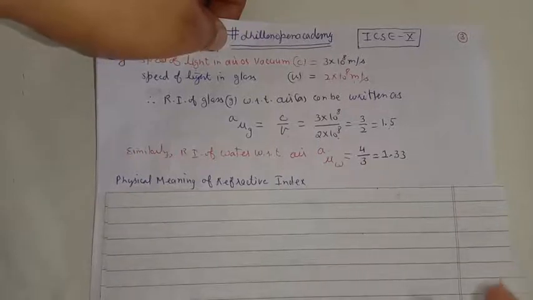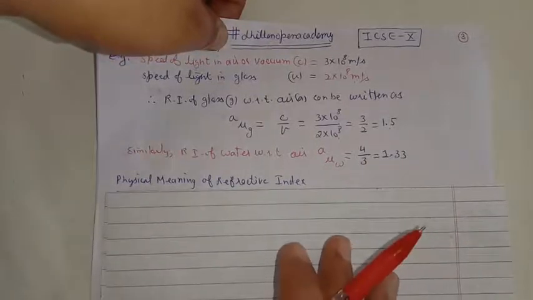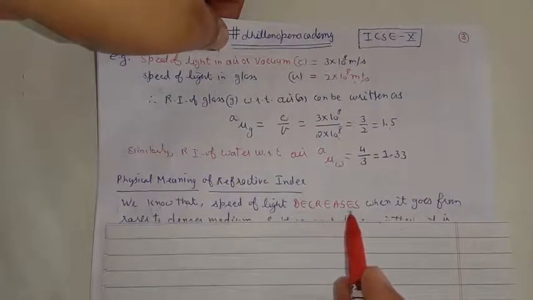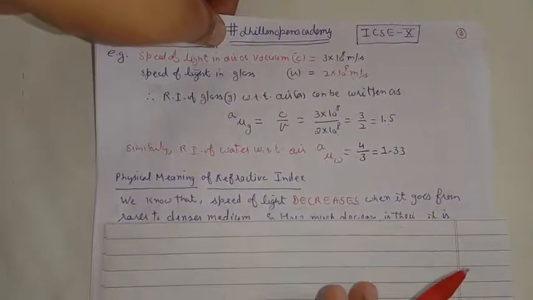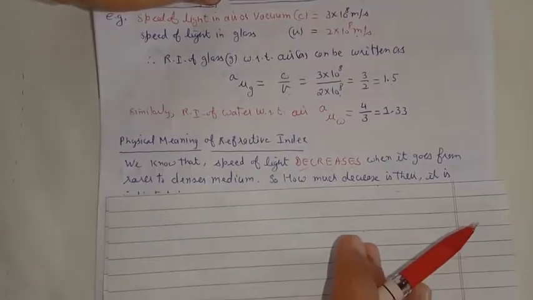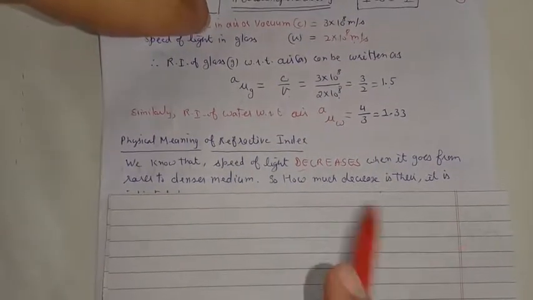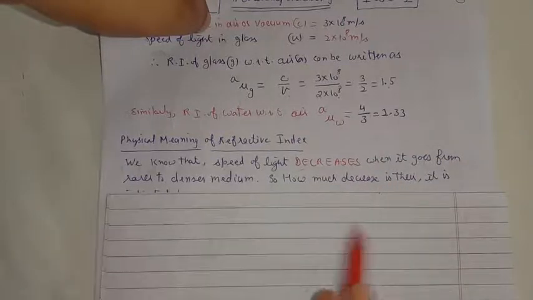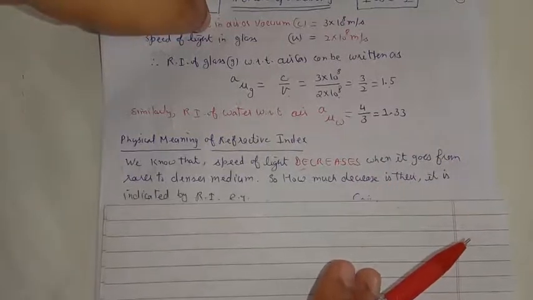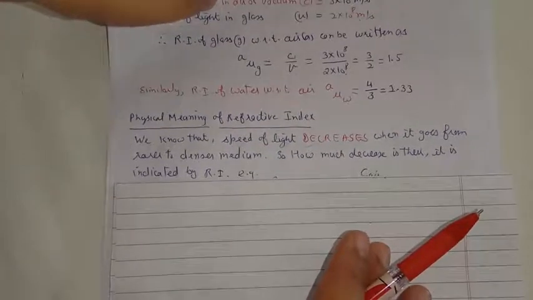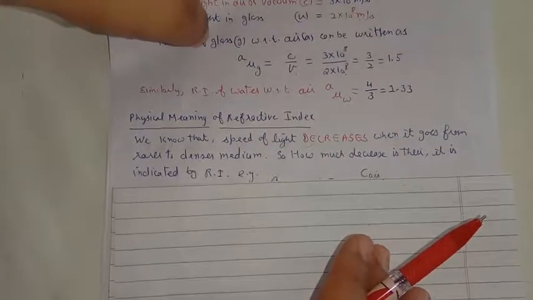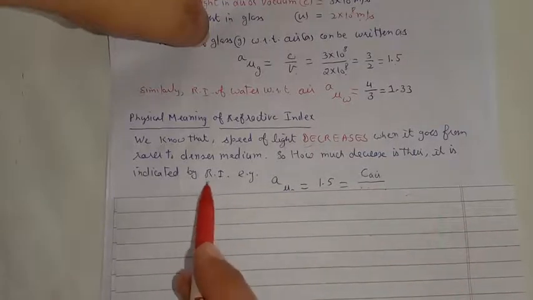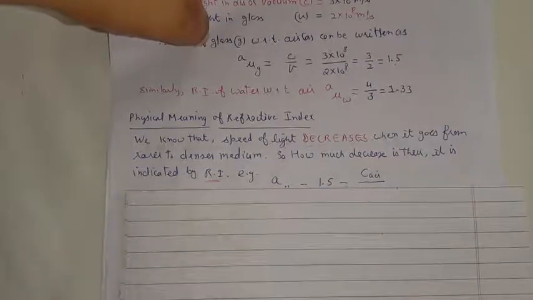So if we talk about refraction from rarer to denser, we know that the speed of light always decreases when it goes from the rarer to the denser medium. So we want to know how much decrease in the speed of light there is whenever light goes from rarer to denser medium. So how many times reduction in the speed of light is taking place? That is indicated by this quantity, which is called the refractive index.